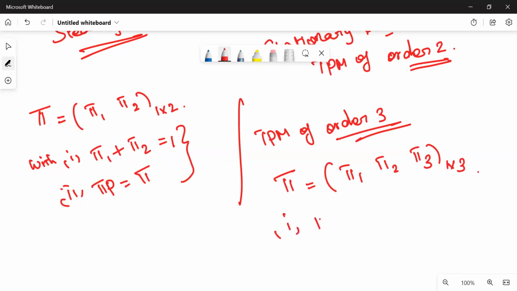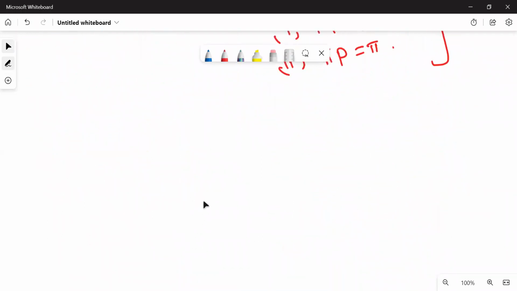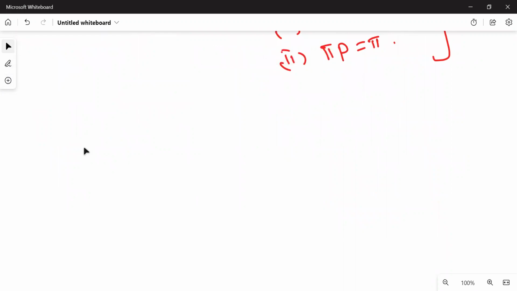It's of order 1 by 3, with two conditions: pi 1 plus pi 2 plus pi 3 is equal to 1, and pi P is equal to pi. Solving this system of equations, we can get the values of pi 1, pi 2, pi 3. Okay. So in general, to solve a question under Markov process, we have to be clear with two things. One is how to frame the TPM.